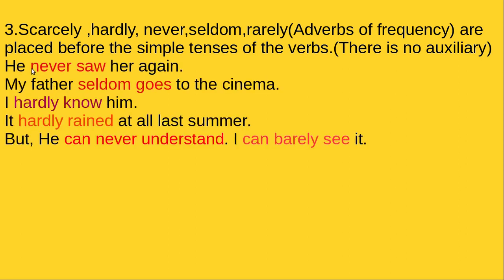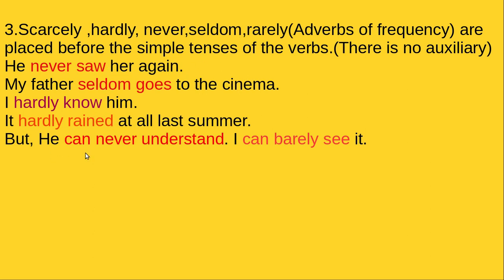As an example, he never saw. So is simple past, you know. So we put never before saw. Simple past. Seldom goes, simple present. We put seldom here. Hardly knows, simple present. Hardly here. Hardly rained, simple past. And I can never understand. These are the examples for this rule.